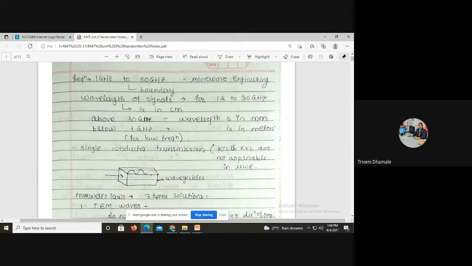Now tell me, if the frequency is in the range of 1 gigahertz to 30 gigahertz, what is the effect on wavelength? Is there any effect of frequency on wavelength? If the frequency increases, is there any effect on wavelength?